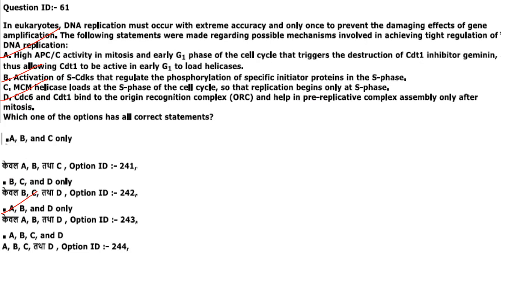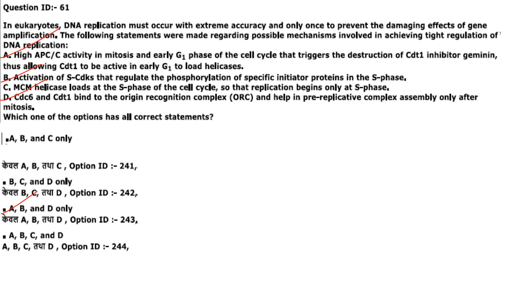Then next one. In eukaryotes, DNA replication must occur with extreme accuracy and only once to prevent the damaging effects of gene amplification. The following statements were made regarding possible mechanisms involved in achieving tight regulation of DNA replication. High APC-C activity in mitosis and early G1 phase of the cell cycle that triggers the destruction of CDT1 inhibitor geminin, thus allowing CDT1 to be active in the early G1 to load helicases. That is correct.